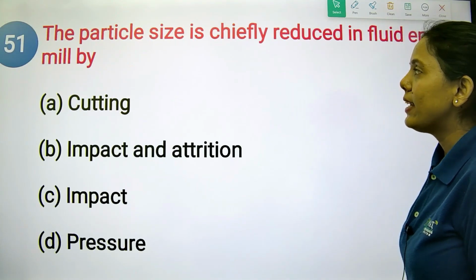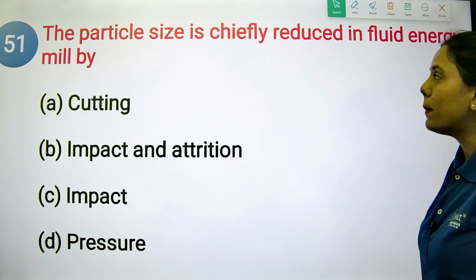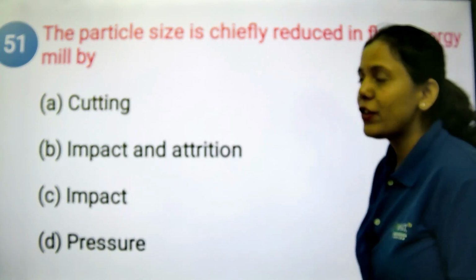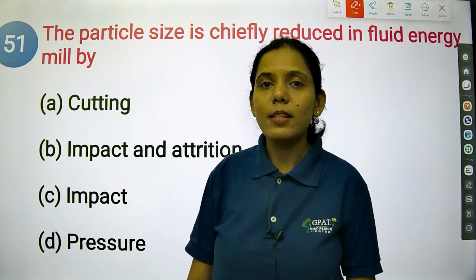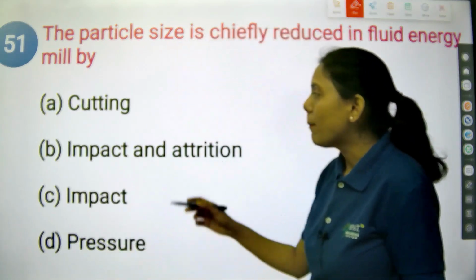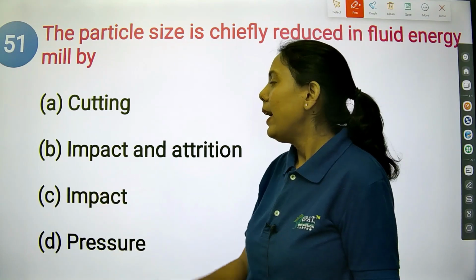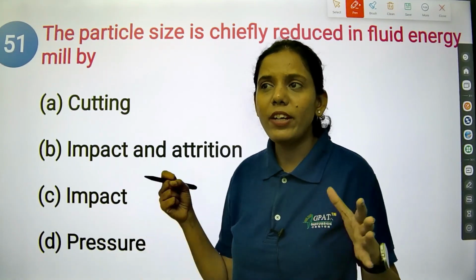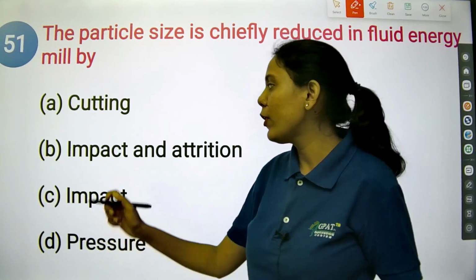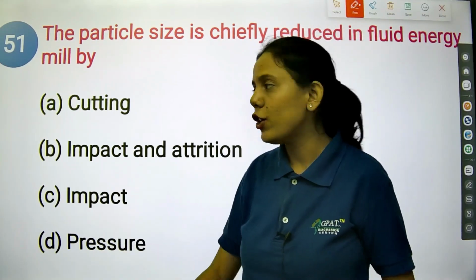The next question is, particle size is cheaply reduced in fluid energy mill by. There are certain mills which are available, and these mills work on the principle of different mechanisms. For example, cutting or shearing is a cutting mechanism. Impact means striking against a harder surface. Attrition means when the particles are rolling over each other.